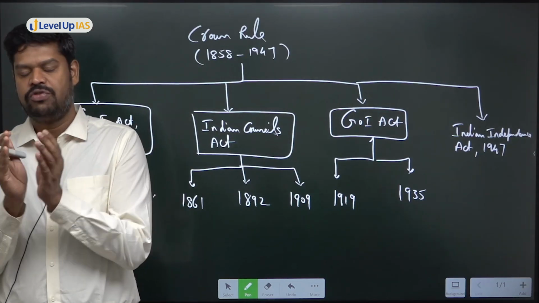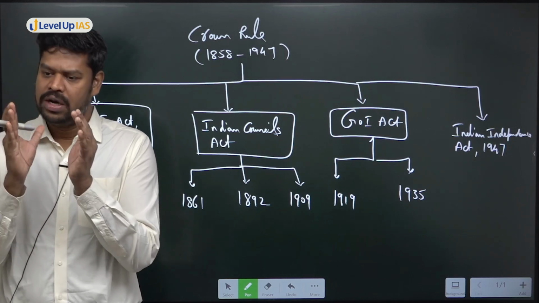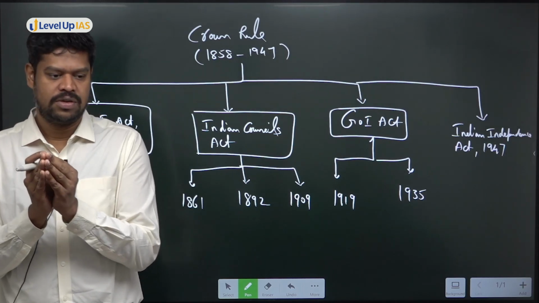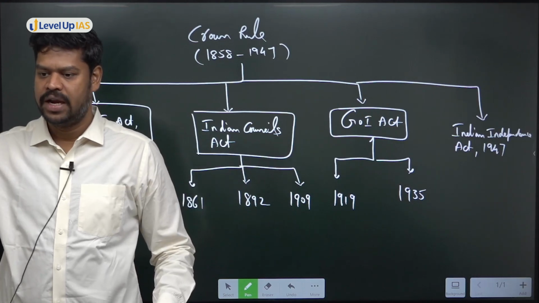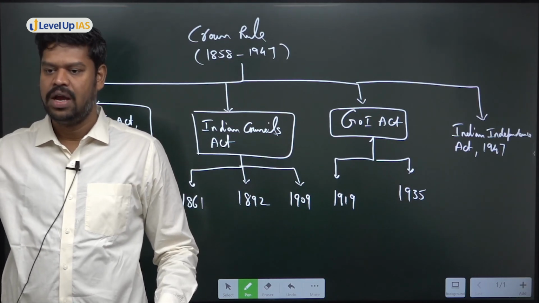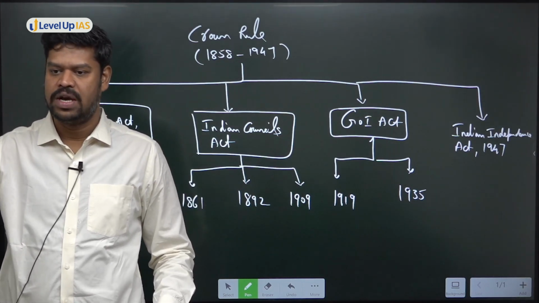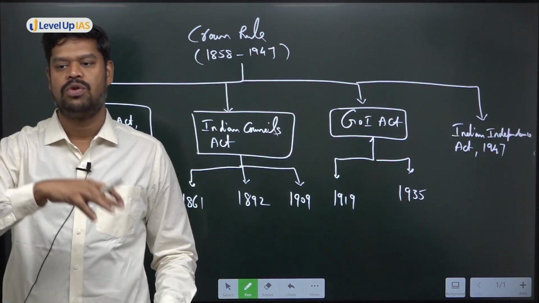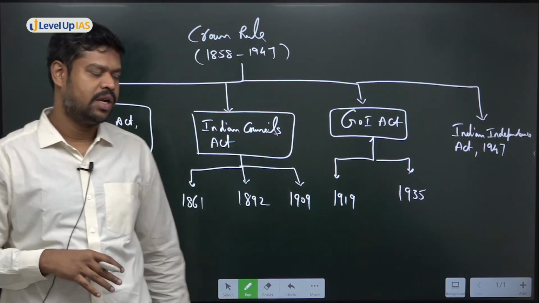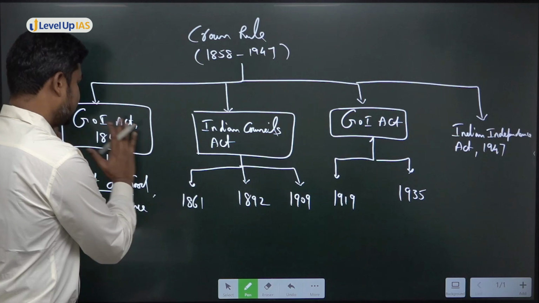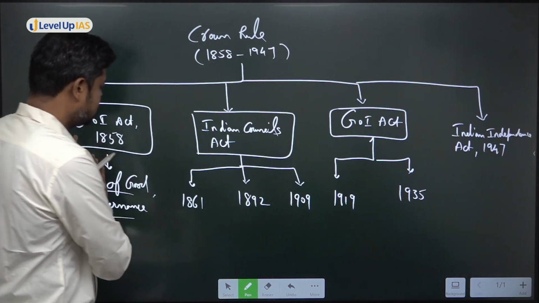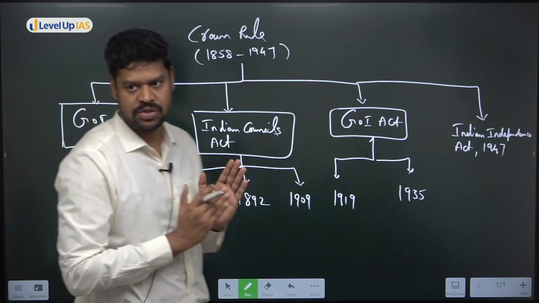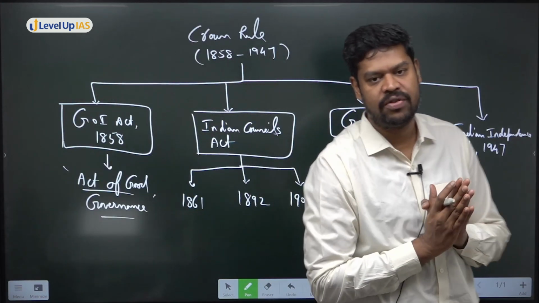So as of now, if you look into the essence, the only major change that has been brought in is that from the company, the authority has been taken away and it has been given to whom? It has been given to the Secretary of State. Assuming that the Secretary of State would directly administer British India and he would bring in good reforms in India. So only that has happened by the Government of India Act 1858. Now this is the beginning of good governance. So now try to understand, this is the beginning of good governance.